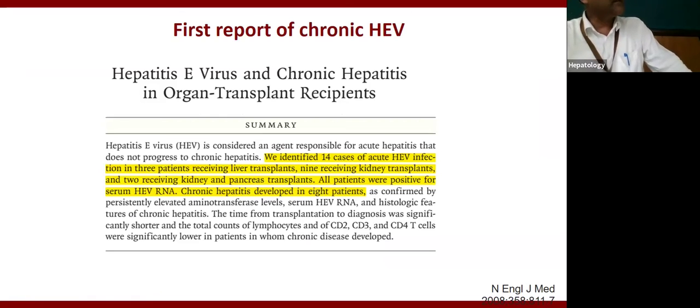Dr. Nasir Kamar reported that 14 patients who were organ transplant recipients, kidney transplant, liver transplant, pancreas transplant, had quite high SGOT-PT. It was not settling. So he thought that it could be because of hepatitis E, investigated their blood samples, and found that they were HEV RNA positive. So since then, this entity has been established. It is one of the very new entities.